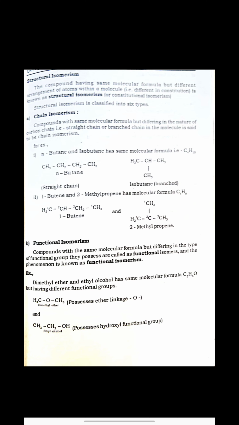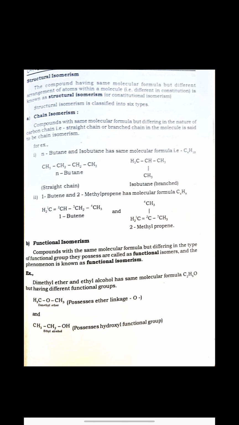So we have two compounds, one is dimethyl ether and another one is ethyl alcohol, but both have the same molecular formula, that is C2H6O. Now let's see the compounds. The first compound we have written is dimethyl ether, where you can see an oxygen linkage is there, an ether linkage is there.